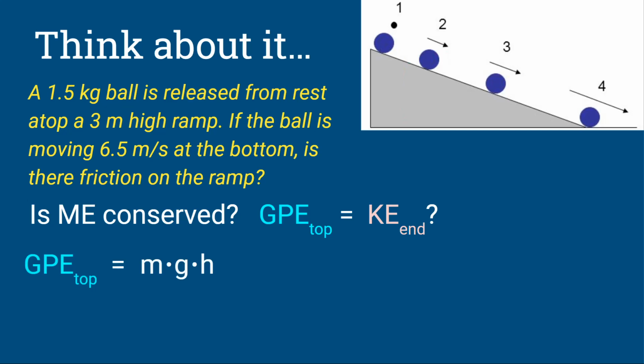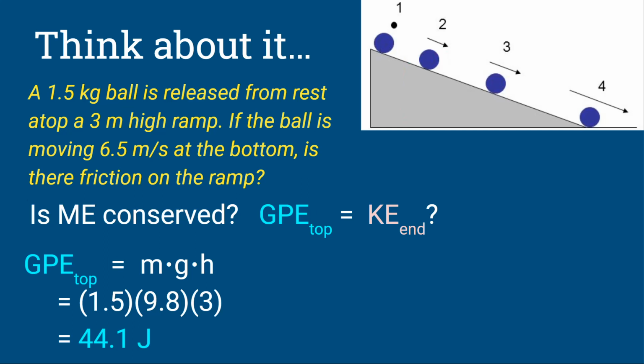So let's solve for gravitational potential energy at the top of the ramp. It's just mgh. We know the mass, it's 1.5. We know gravity, it's 9.8. And we know the height is 3. So if we want to solve for that gravitational potential energy and we multiply those, we get 44.1 joules. The question is, do we still have 44.1 joules of energy at the bottom?